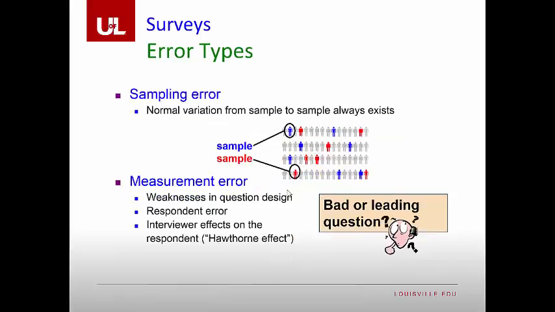Other versions of error are sampling error. Now this is just normal error. This happens all the time. Normal variations from sample to sample always exist. So for example, if we were to